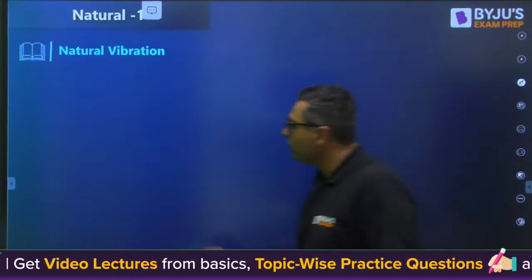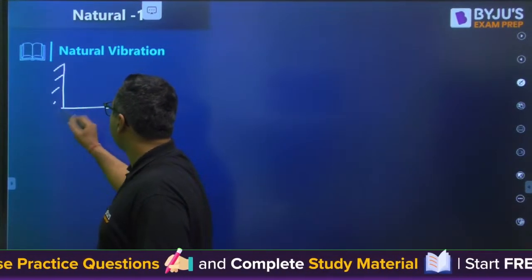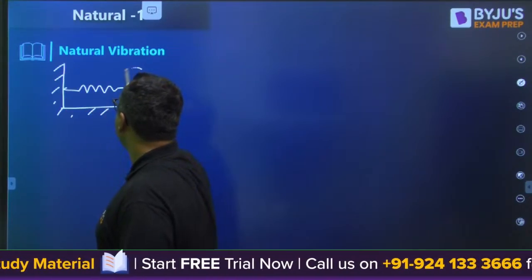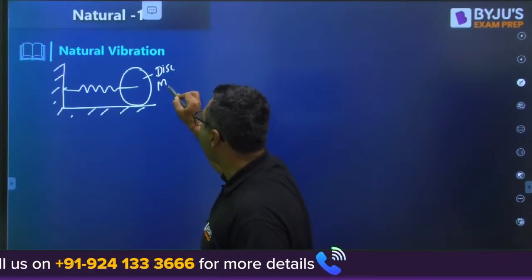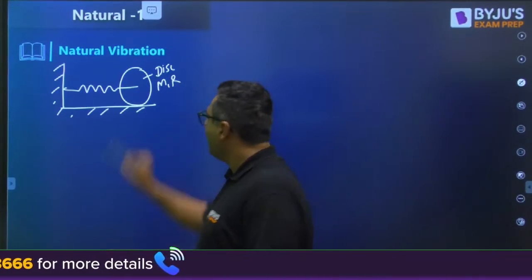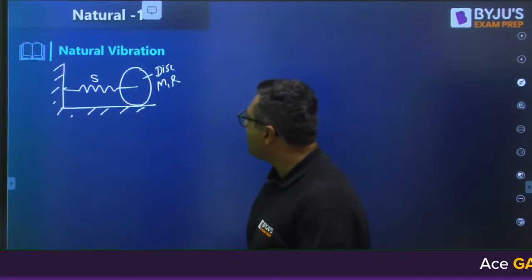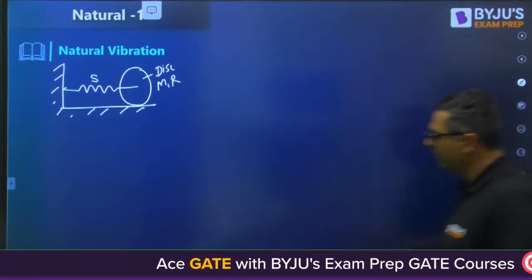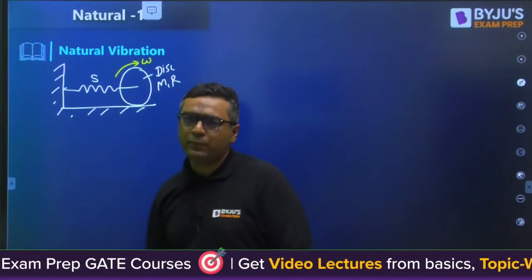Okay, so I am talking about a case where we have a spring and a disc. It is mentioned that this is a disc with mass m and radius r, and this is the spring with stiffness S. Whenever we say pure rolling motion, everybody is aware that the disc is going to rotate with omega. The motion is going to be pure rolling.